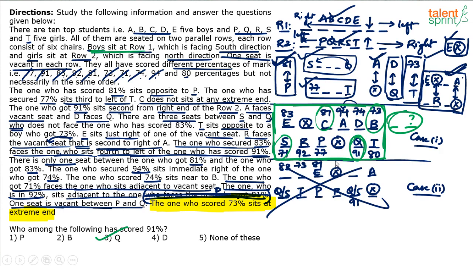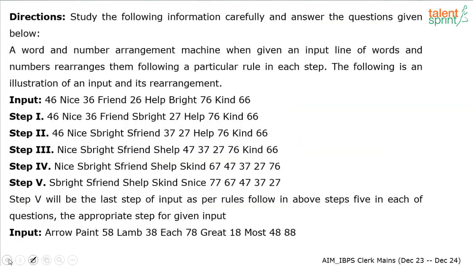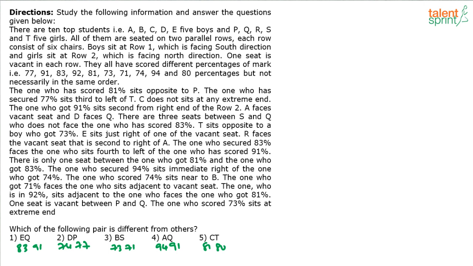Yeah, so I think many of you have marked EQ as the answer. Some of you have marked BS. Mayur has marked AQ. What is the reason? See, the one thing I can think of here is that for DP, BS, AQ and CT, the scores are in the same range. Here both the scores are in 70s, here both in 70s, here both in 90s, here both in 80s. Only for E and Q, one score is in 80s, the other score is in 90s. So that way EQ looks to be odd. EQ may be odd, I'm not sure.